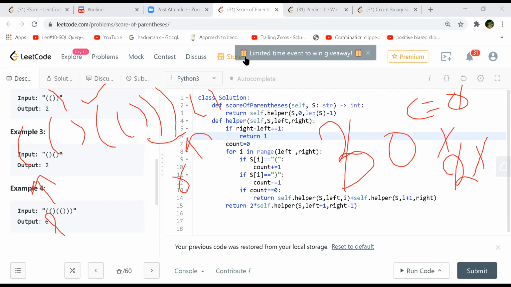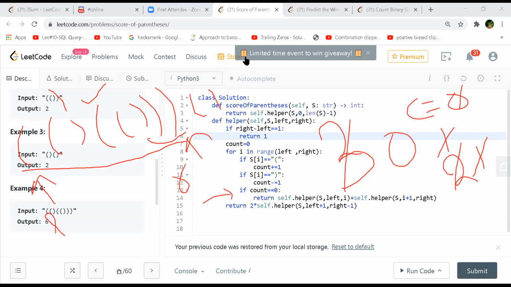Yeah, these are the 3 rules. See, first we check at this point whether the given string is balanced or not, right? If it is balanced, now we'll start calculating the rules. Because count is equal to 0, that means the entire string that they have given is balanced. Now you have to calculate with all the 3 formulas, right? So that is what we are following here. So now you reduce both of these left and right, then you come inside this recursion again, and you start from line number 8.